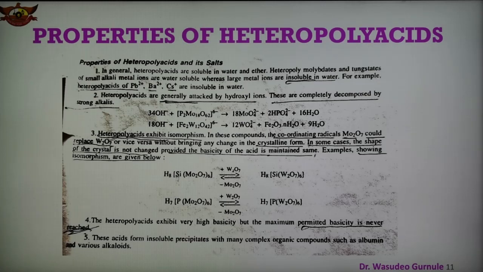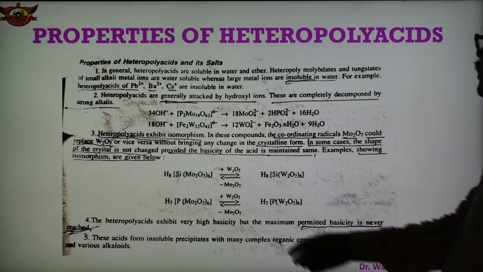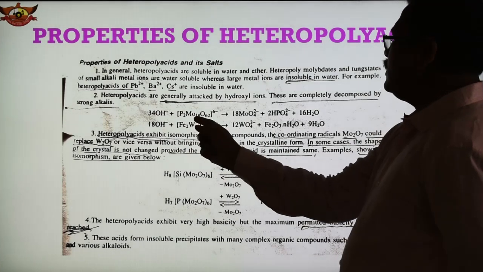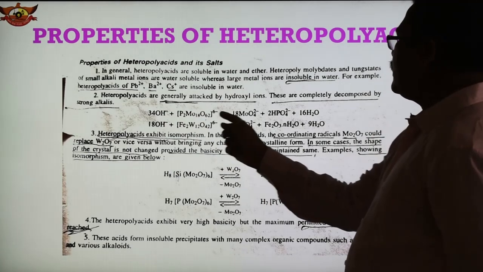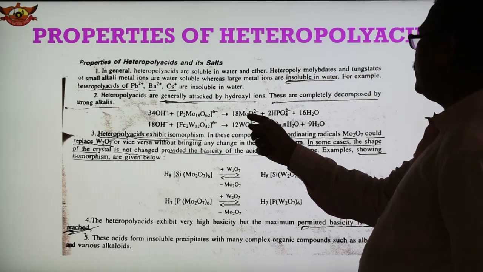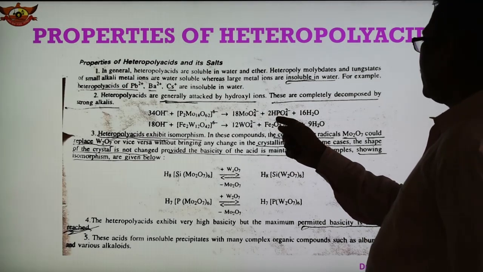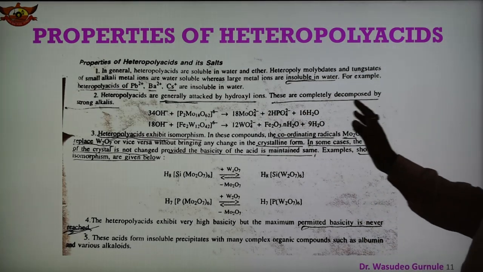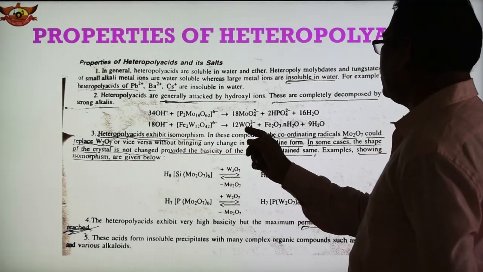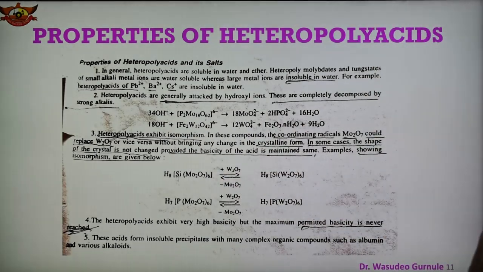The second important point is that heteropolyacids are generally attacked by the hydroxyl ion, and they get completely decomposed by strong alkali. In the case of strong alkali, the heteropolyacids react, forming molybdenum oxide anhydrides, and hydrogen phosphate and water molecules are released. In a similar way, this compound also reacts, forming tungsten oxide and Fe2O3 ferric oxide, and 9 water molecules are released. So generally they get decomposed by strong alkali, reacting with the hydroxyl ion.